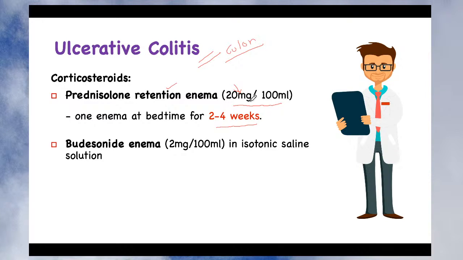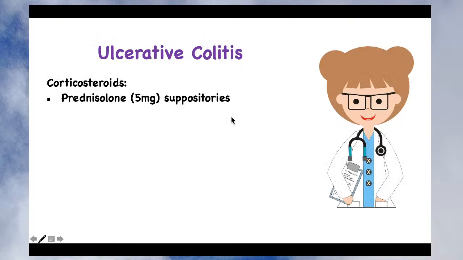Second, you can give the budesonide enema. So again, it is a steroid. But you can see the dose is less. Budesonide is a very potent drug. So instead of 20 milligram, you are only giving 2 milligrams of budesonide, because budesonide is potent in nature. It is given in isotonic saline solution. Again, you can give one enema at bedtime for 4 weeks. Okay. So you can see, since the dose is less, it has to be given for 4 weeks, whereas prednisolone can be given for 2 to 4 weeks, depending upon how the patient shows improvement in the clinical condition of ulcerative colitis.